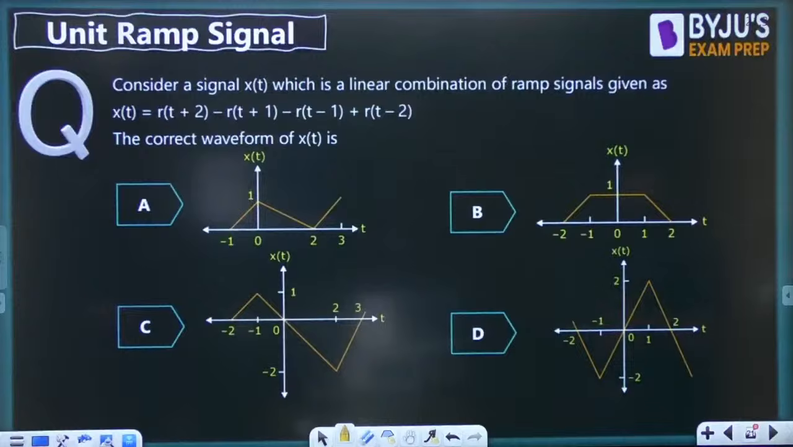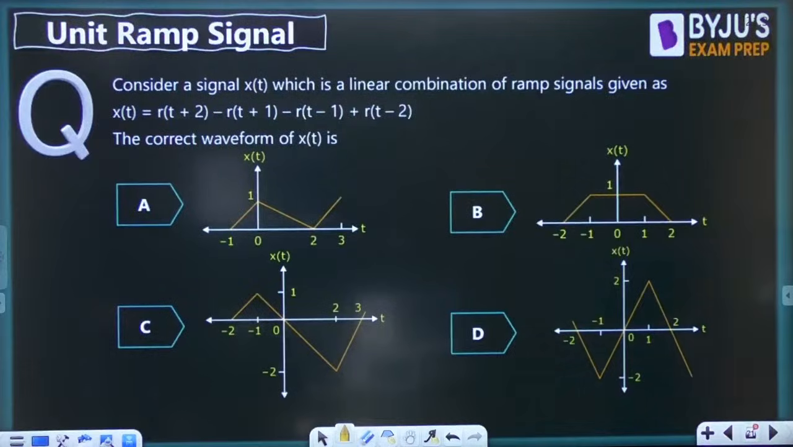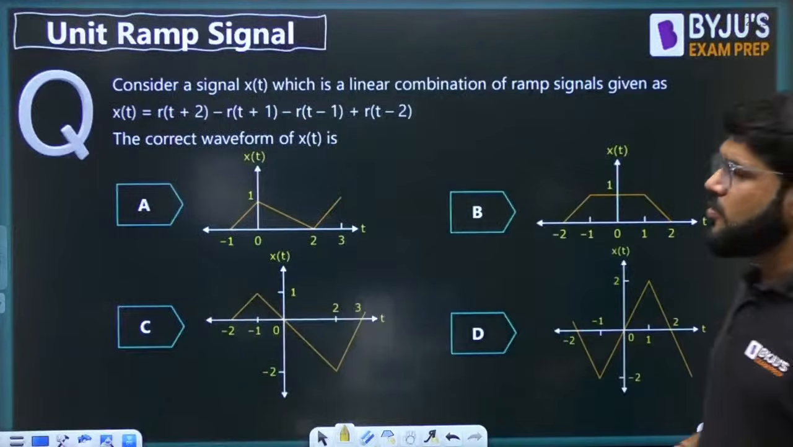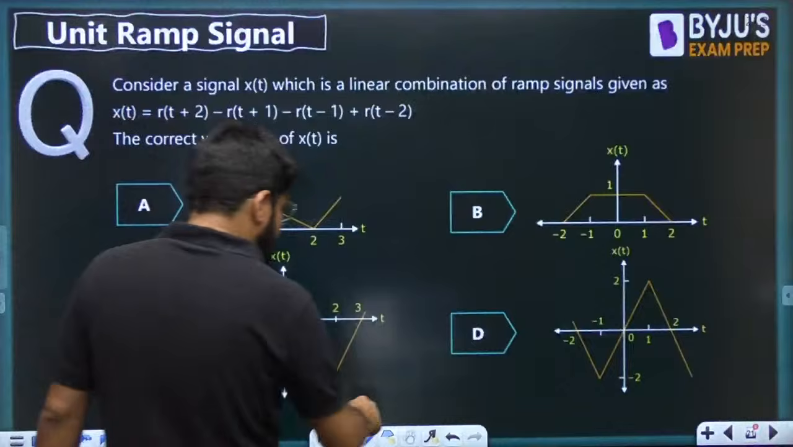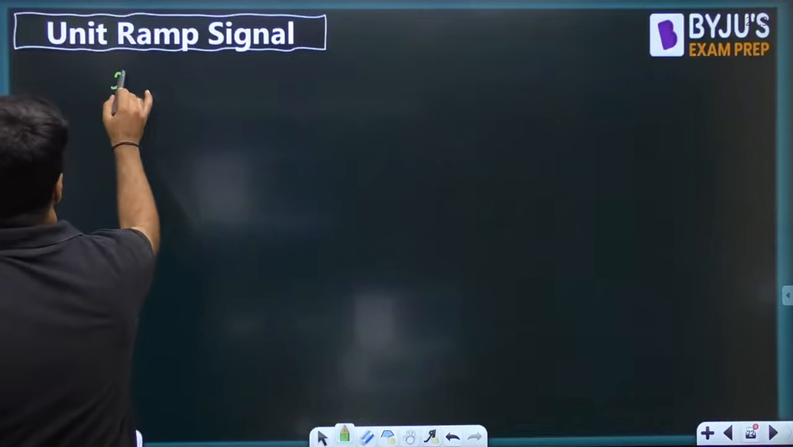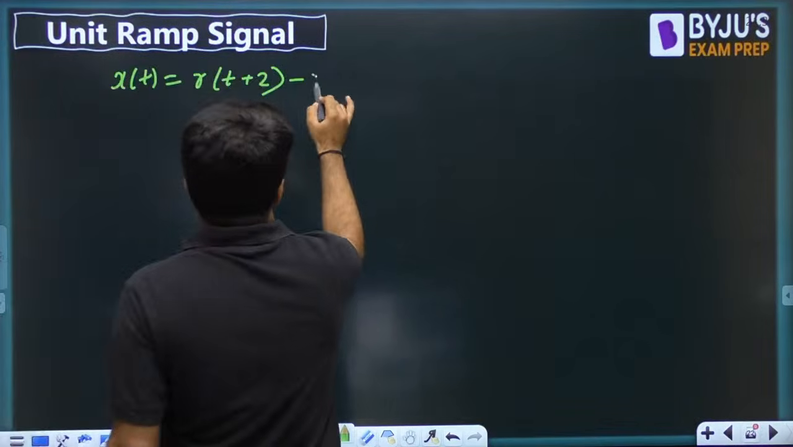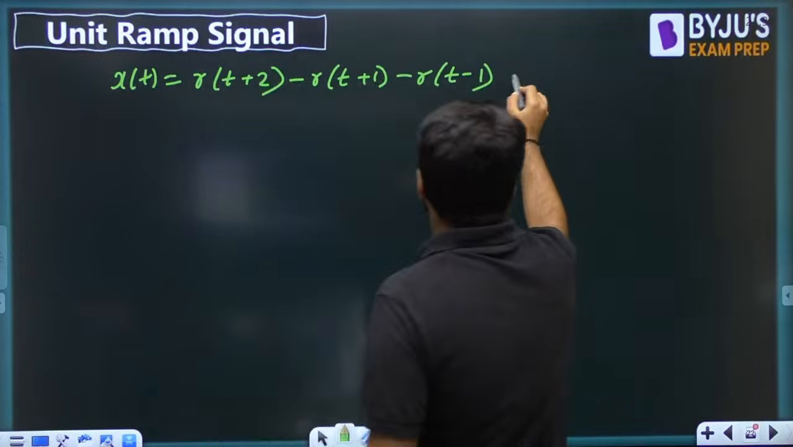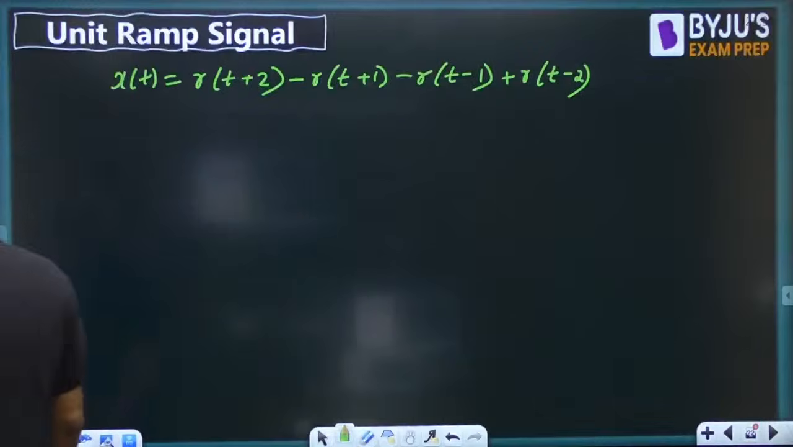Next one. Okay, r(t+2) minus r(t+1) minus r(t-1) plus r(t-2). Tell me. Right now for the beginning questions, let us discard the options. Let us understand by sketching the signal completely. So what is the signal that is given to you? r of t plus 2 minus r of t plus 1 minus r of t minus 1 plus r of t minus 2. What is the correct waveform for x(t)?